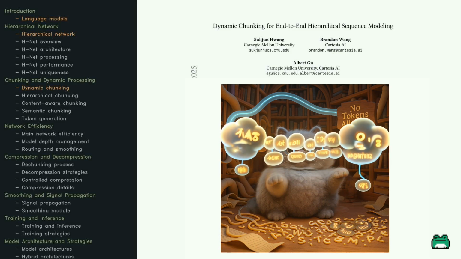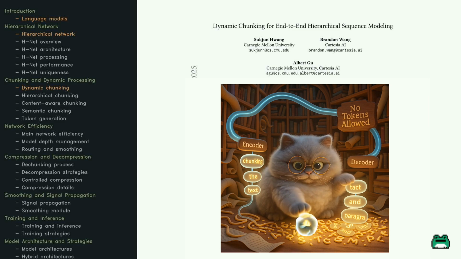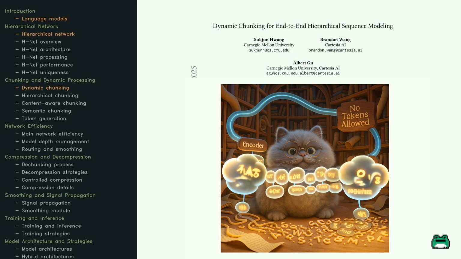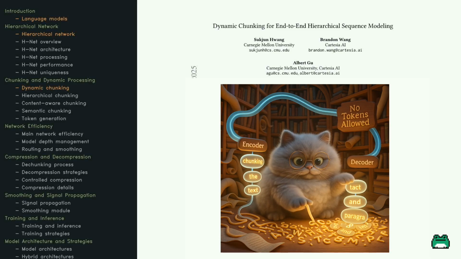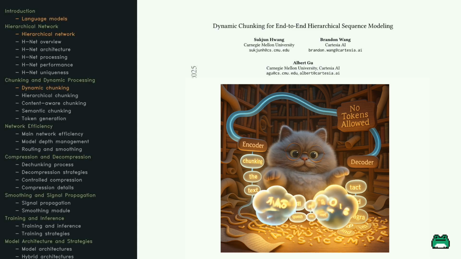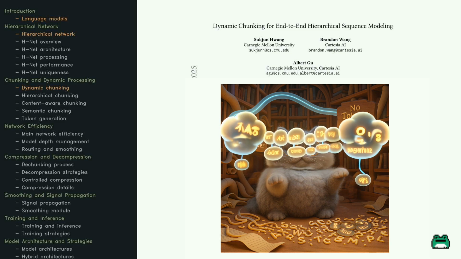In this paper, researchers from Carnegie Mellon and Cartesia AI propose HNet, a new kind of model that skips tokenization entirely. Instead, it learns to dynamically chunk raw byte sequences into meaningful segments, all while training end-to-end. No predefined rules, no space-based hacks, just a smart router that figures out where the natural breaks are.